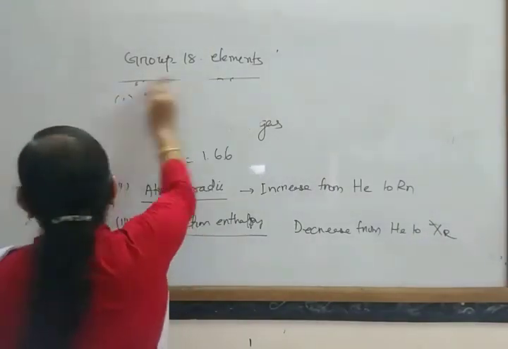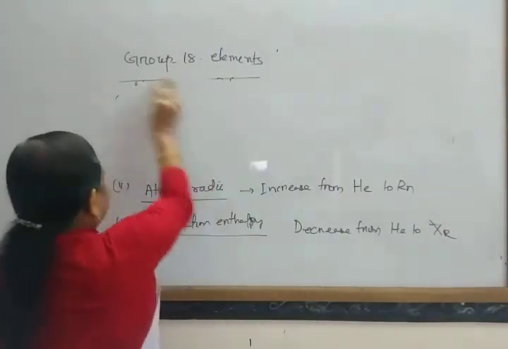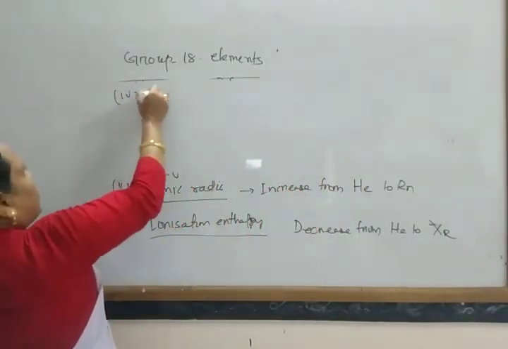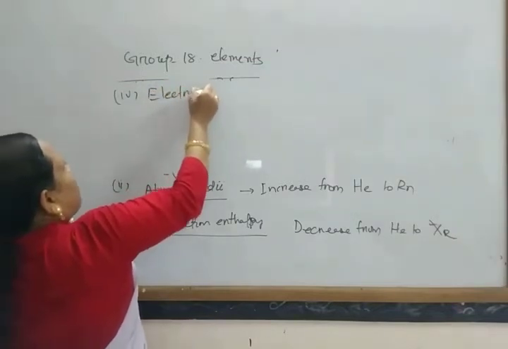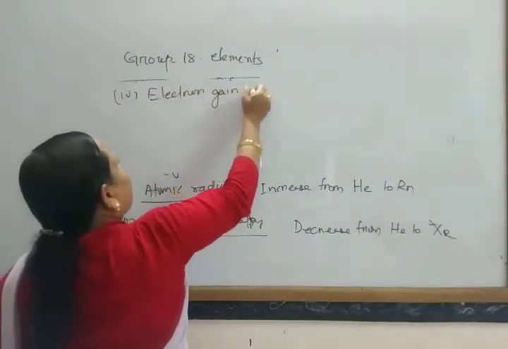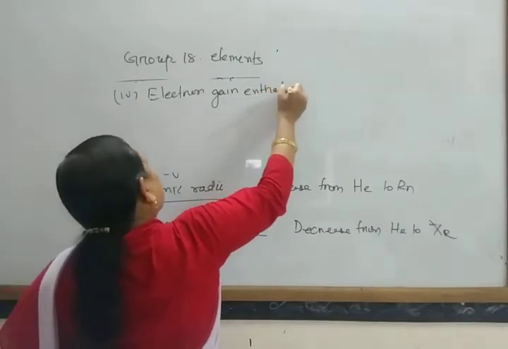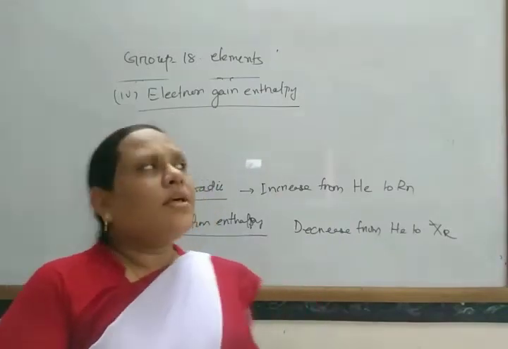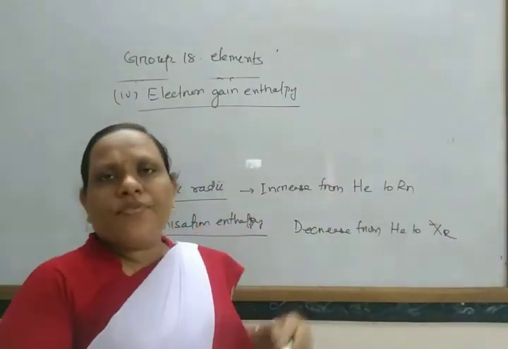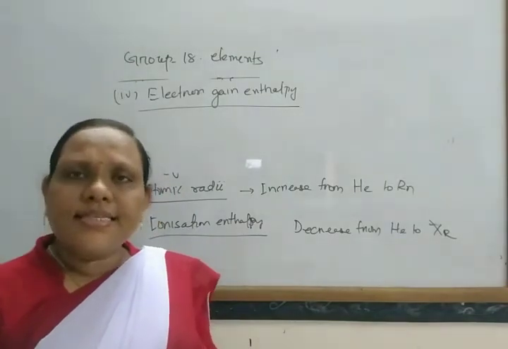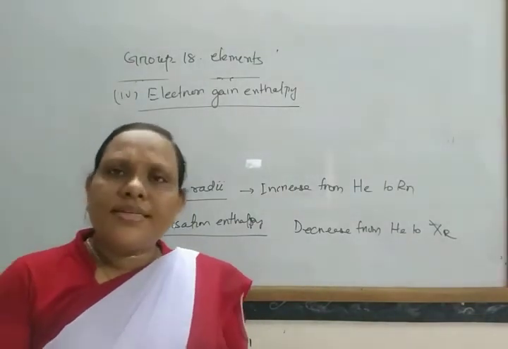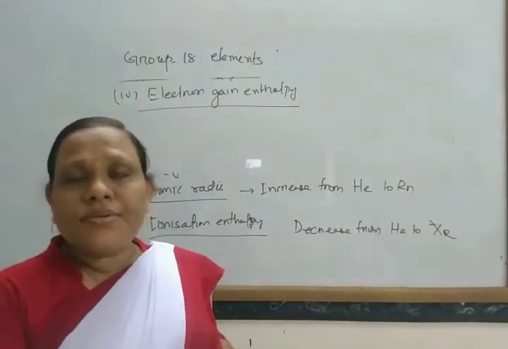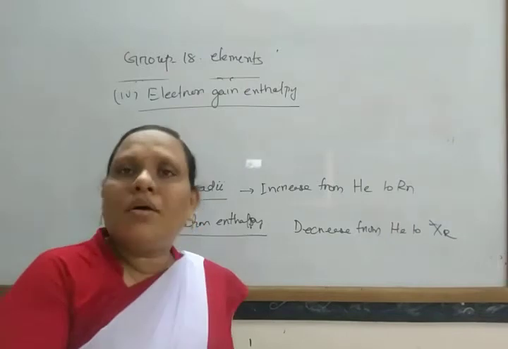Next, another property, that is electron gain enthalpy. As these elements have completed their octet, they are already fully satisfied. In this way, these elements do not accept an electron. If one electron is given to them, it requires some amount of energy.